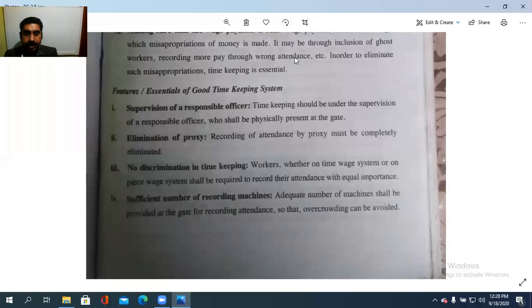So in continuation, what are the features? In the previous one, we saw the objectives with regard to the timekeeping department, meeting the statutory requirement. Why are we keeping such a department, or what are the essentials with regard to a good timekeeping system? So the first one is supervision of a responsible officer.